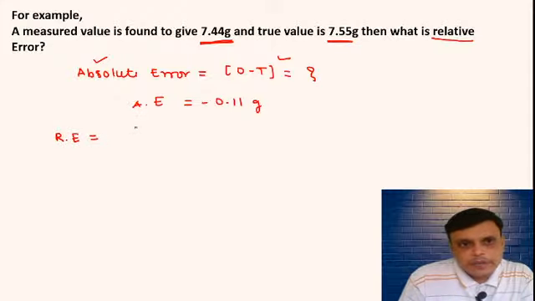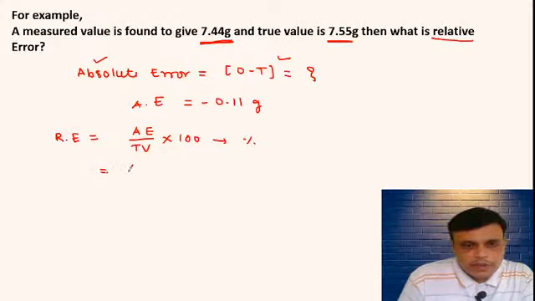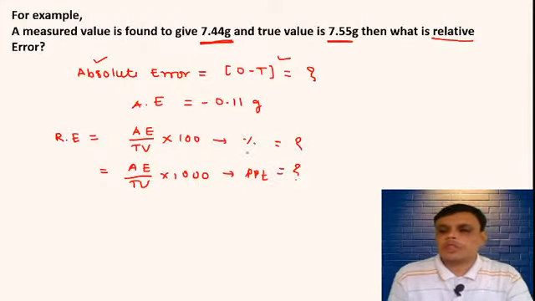Relative error is nothing but absolute error divided by true value multiplied by 100, that is in terms of percentage, and relative error AE divided by TV multiplied by 1000, that is in terms of PPT. Tell me the values for both these formula.